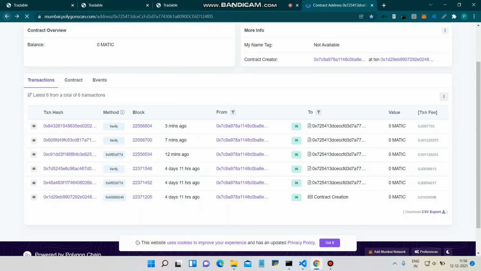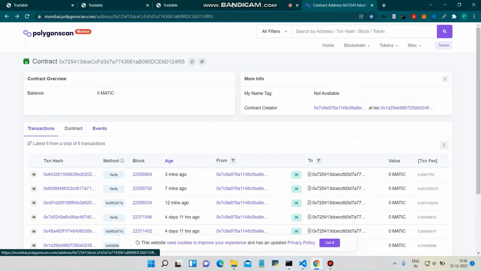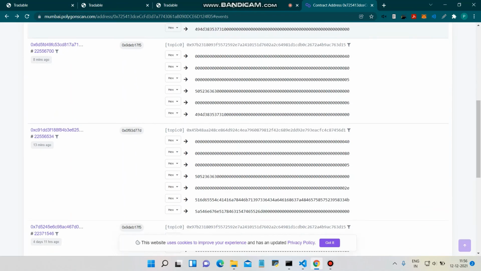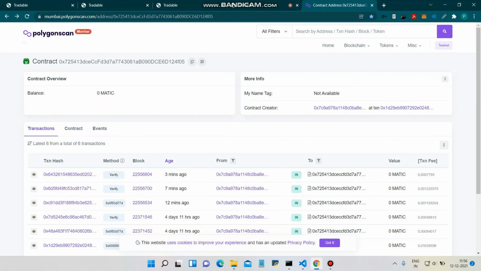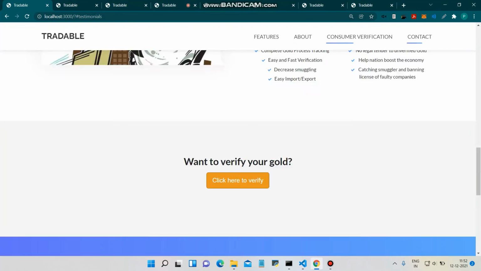And again this is the transaction, the contract bytecode, and these are the events which are emitted from my contract. So this is the complete Polygon Scan page for my contract. This sums up the complete project demo.